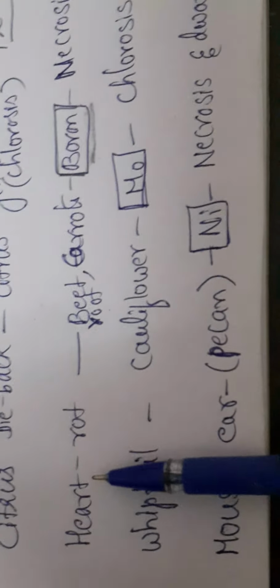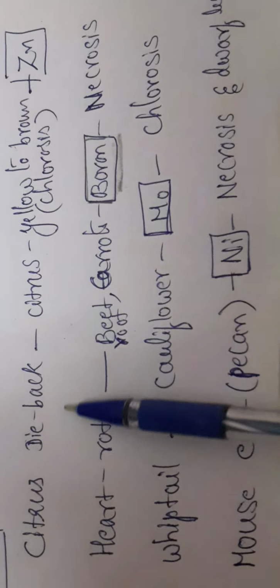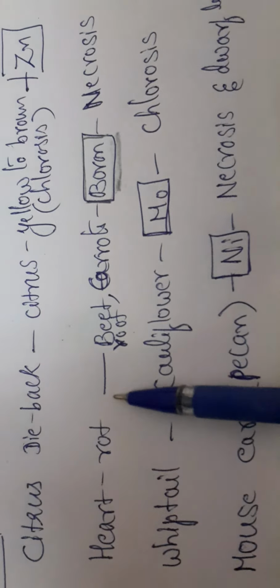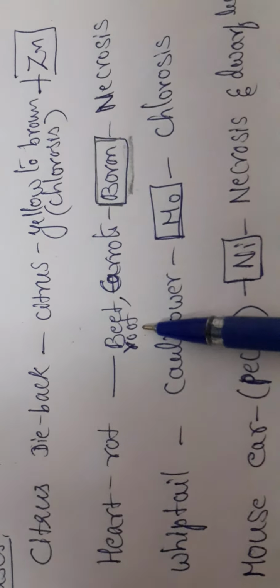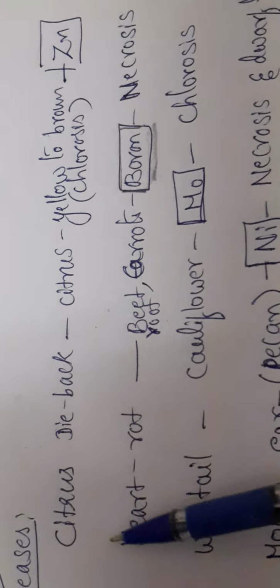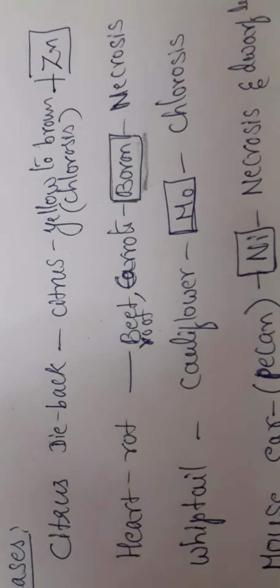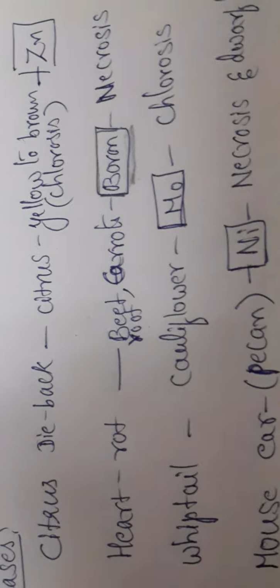The second disease is heart rot disease. Rot means necrosis. It is caused in beetroot. The beet plant, that is beetroot, and carrots generally face the disease heart rot. Maybe you have seen it in carrots; I will show you in the beetroot.